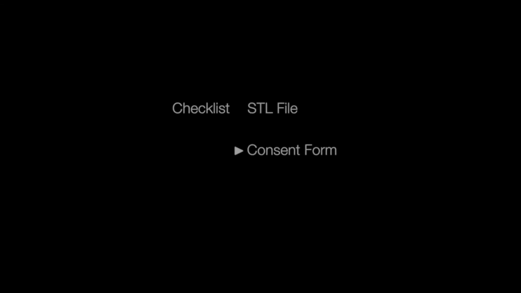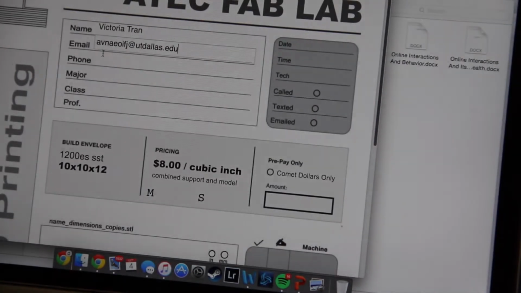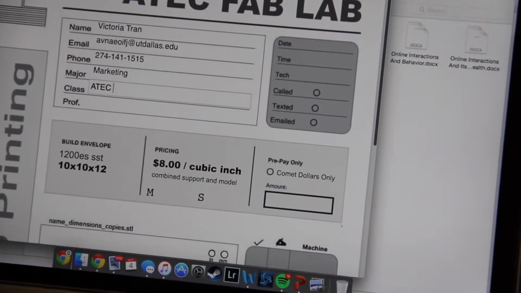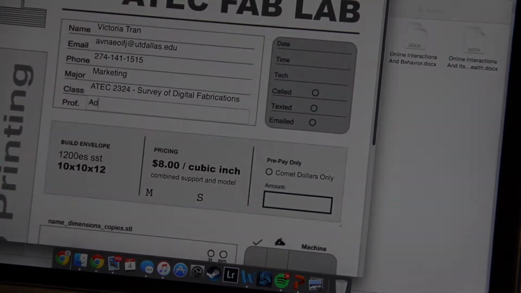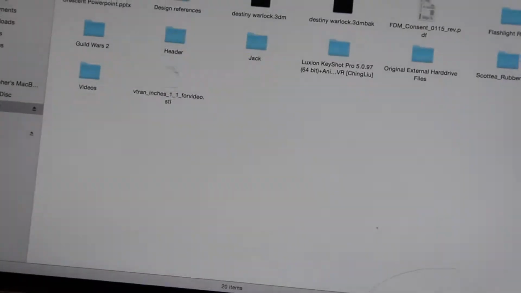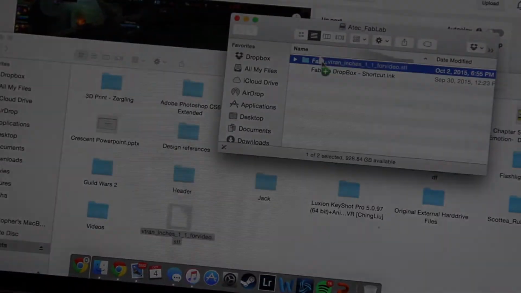Once you finish your model, export it as an STL file, and then fill out a consent form to be dropped into the Fab Lab Dropbox. Wait for your email confirmation, and then it's off to the Fab Lab to pick up your model.